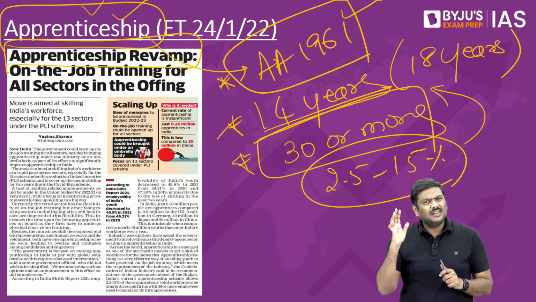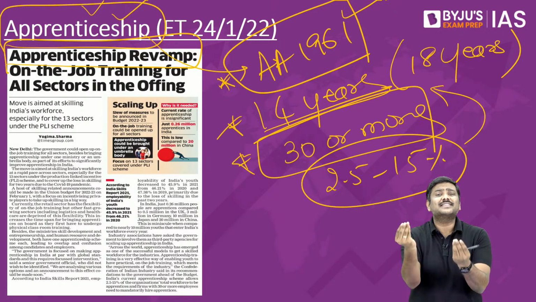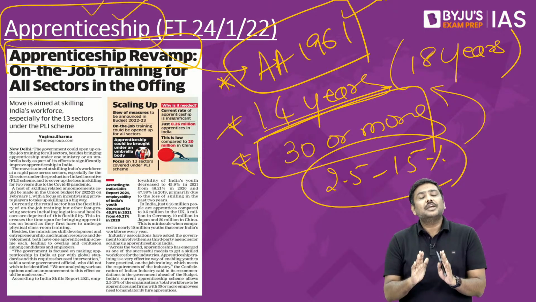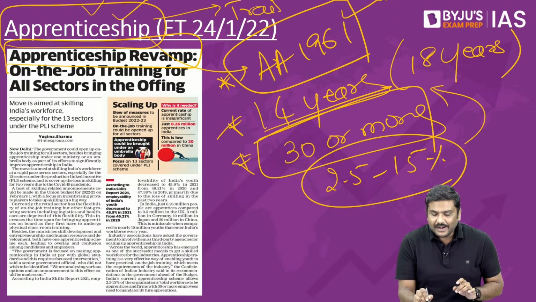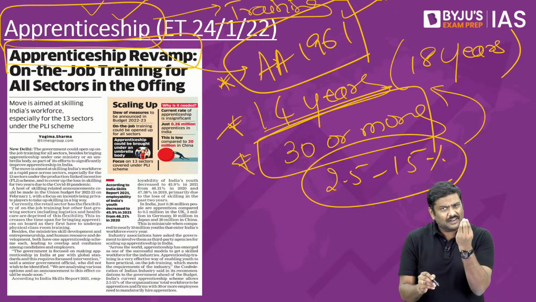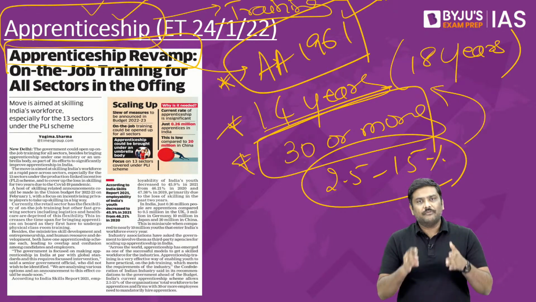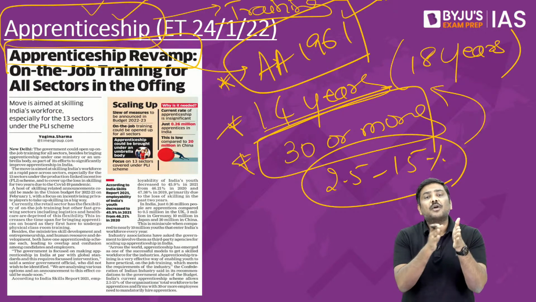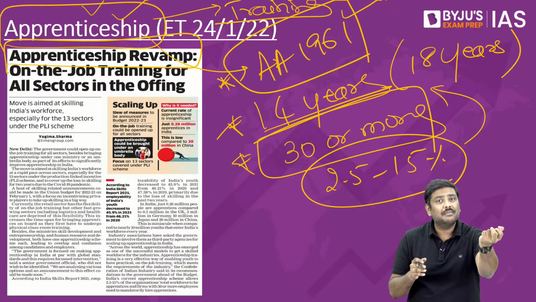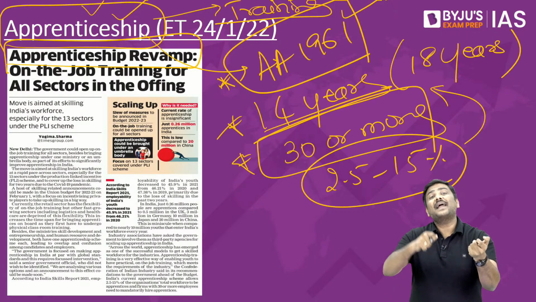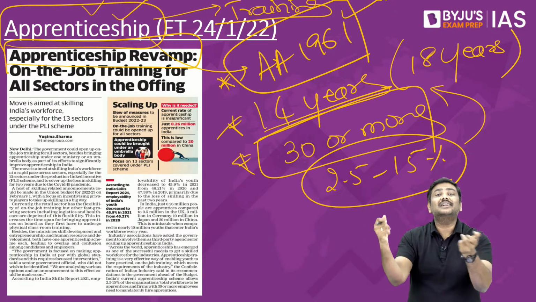Now, some of you might be thinking, sir, you told everything without telling what is apprenticeship. Apprenticeship is essentially nothing but a training program, in a very simple form, wherein a person will be imparted with theoretical knowledge, that is a classroom program, plus the practical application of these technologies.